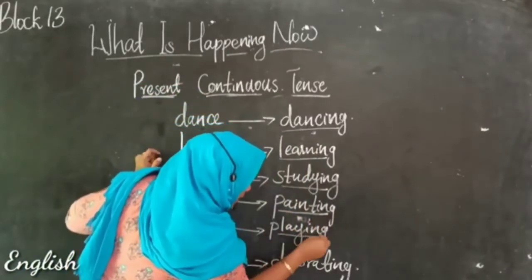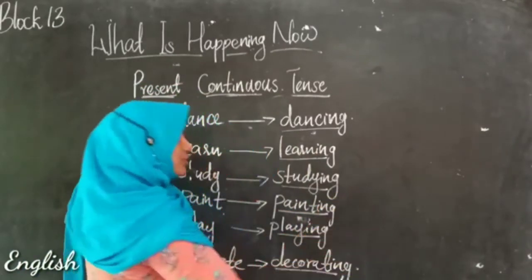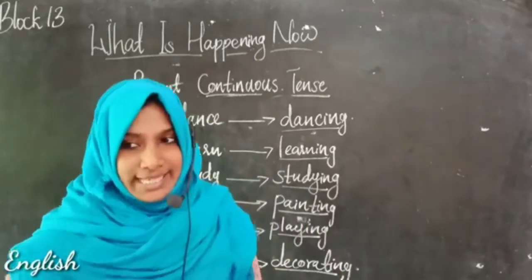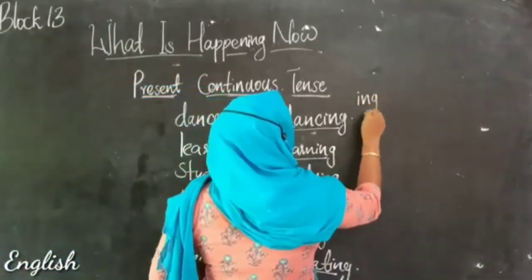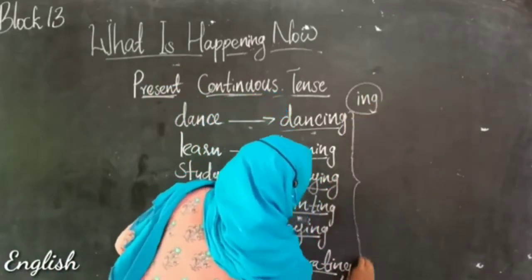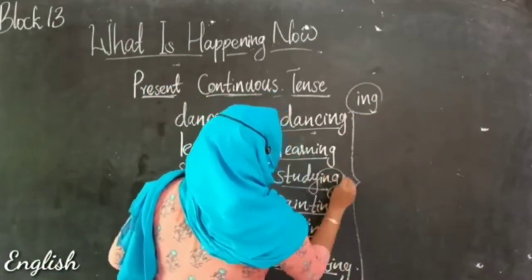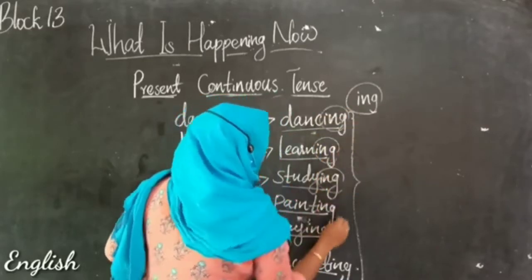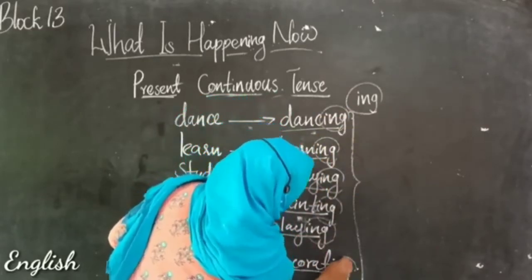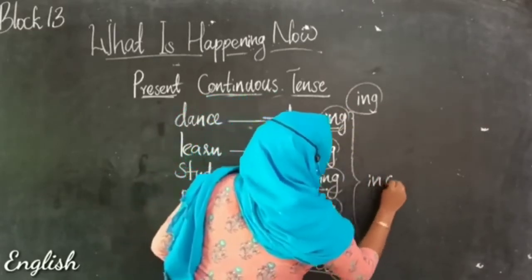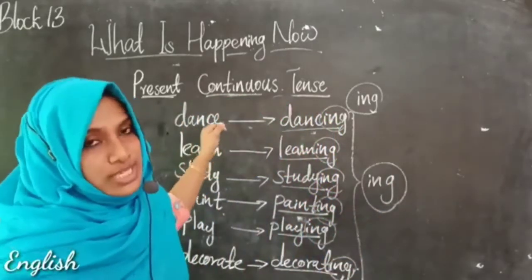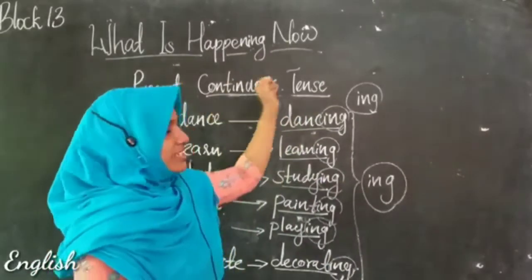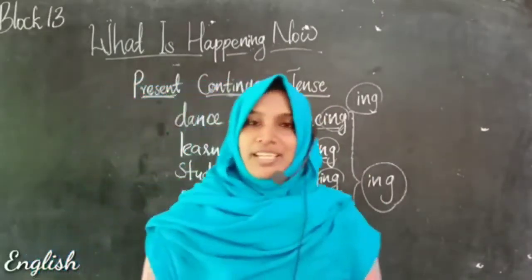So we can make the present continuous words by adding which word? Yes, it is ing. In all these words, we have added ing. So by adding ing into these action words, into these doing words, we can make the present continuous words. Clear?